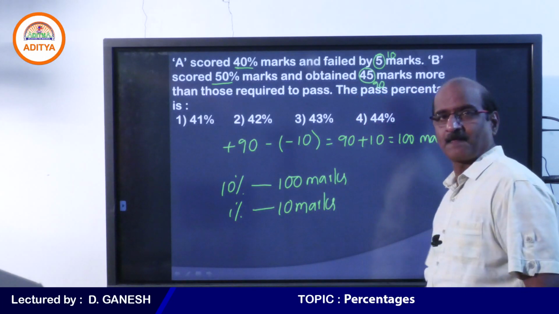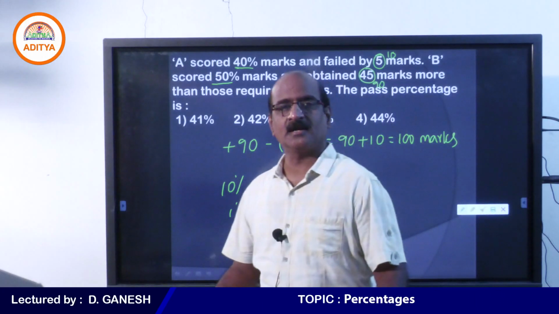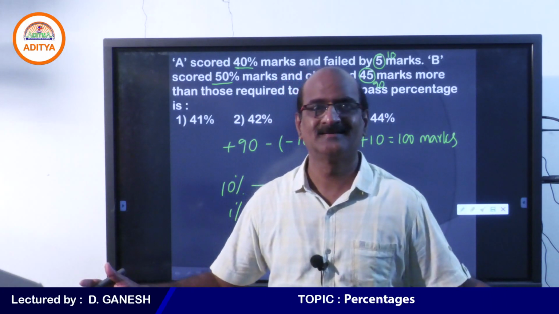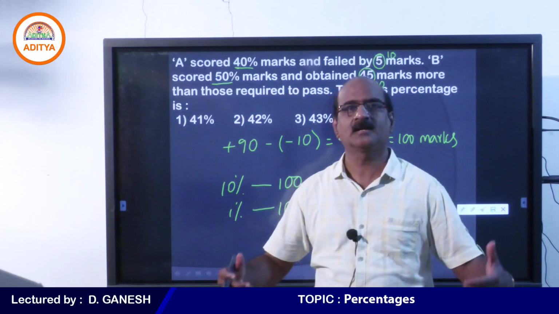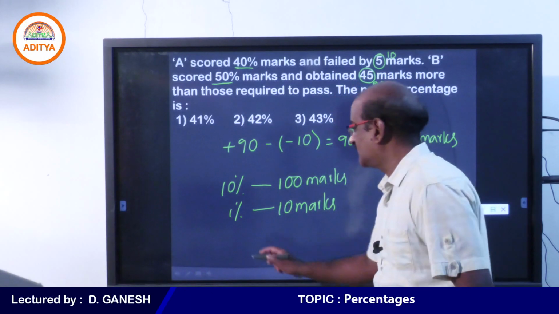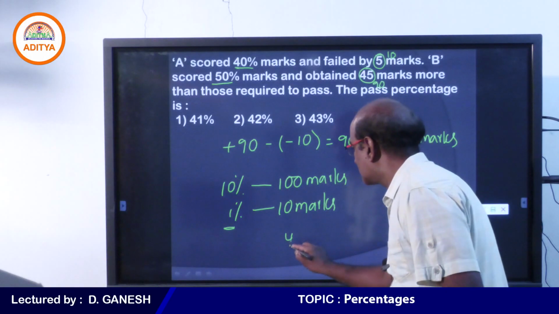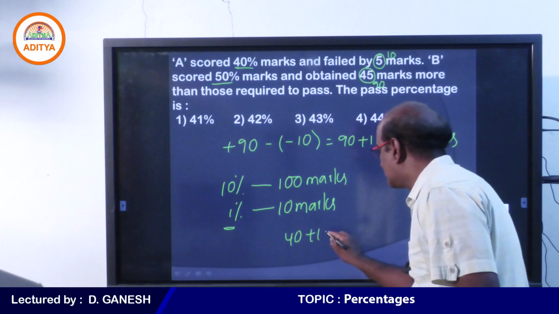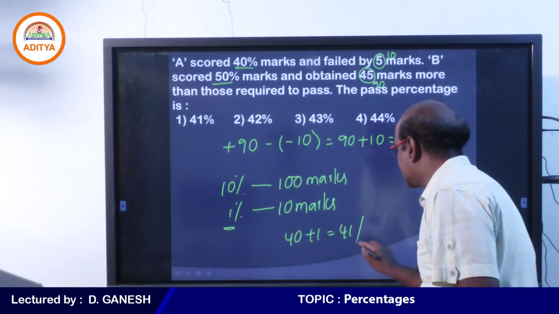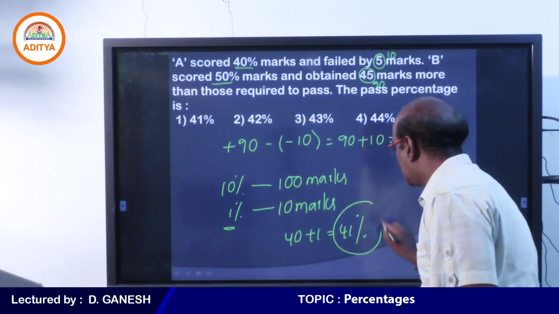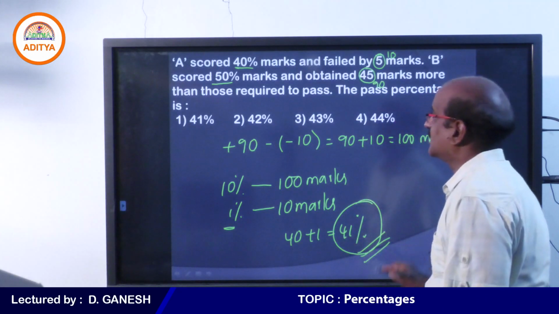Tell me student, A fails by how many marks? A fails by 10 marks. Therefore, A fails by 1%. He already got 40, but he failed by 1%. Therefore, we can say that the pass percentage is 41.